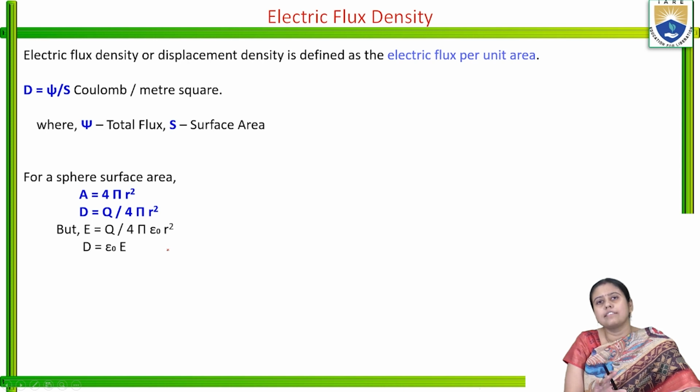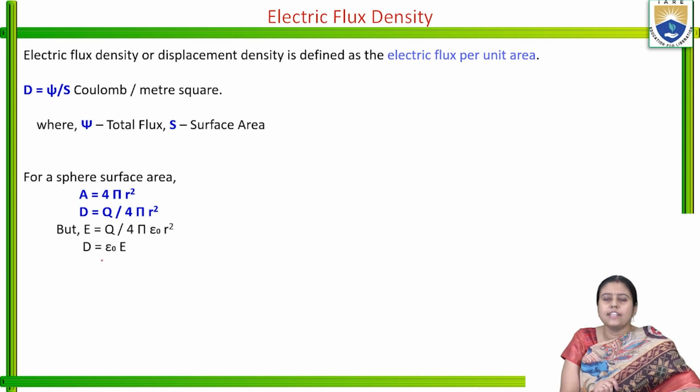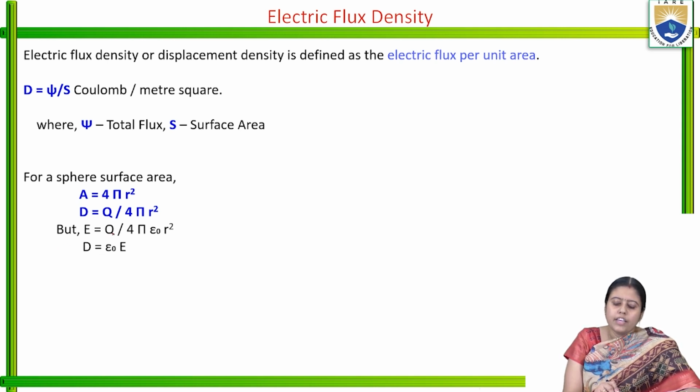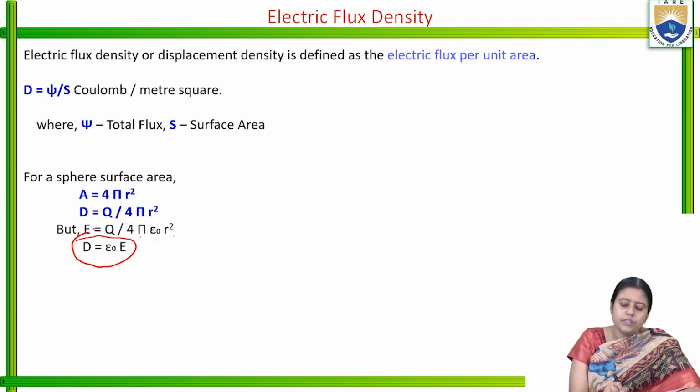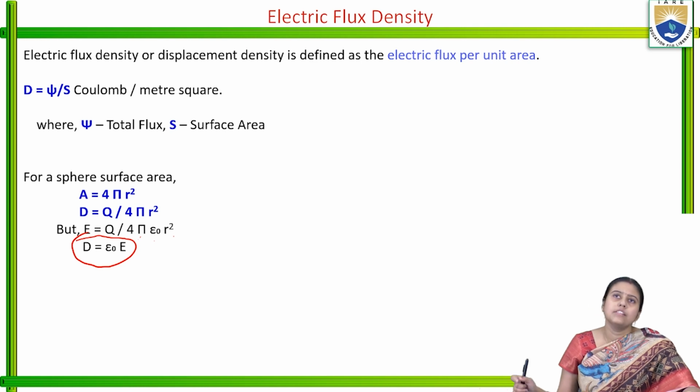Thinking of the surface as a big sphere, it is 4 pi r square, so D is Q by 4 pi r square. But the intensity we got from Coulomb's law is Q by 4 pi epsilon r square, and from there we can prove D is equal to epsilon naught into E in the free space.